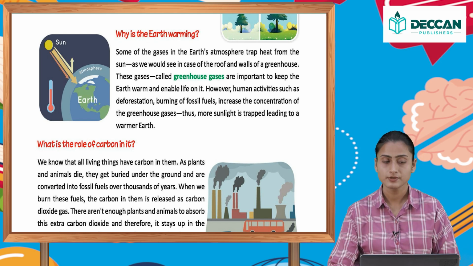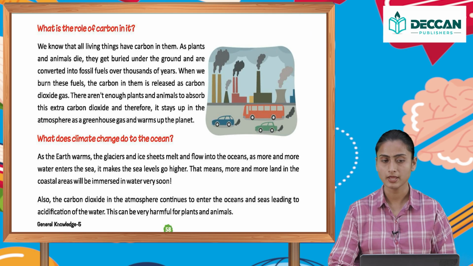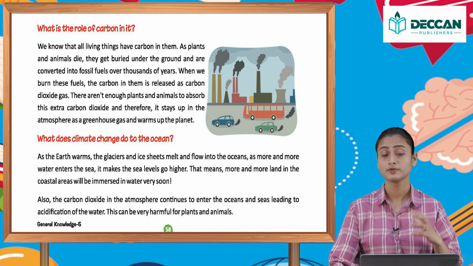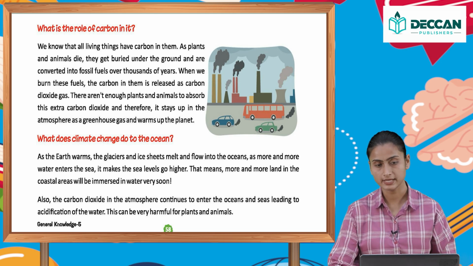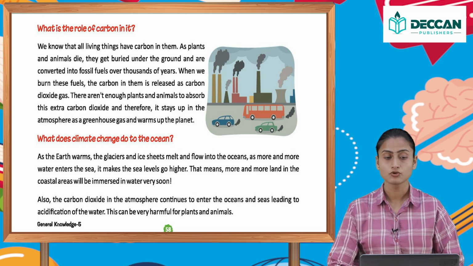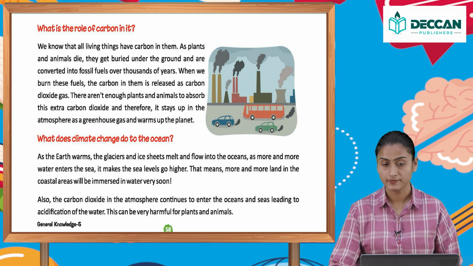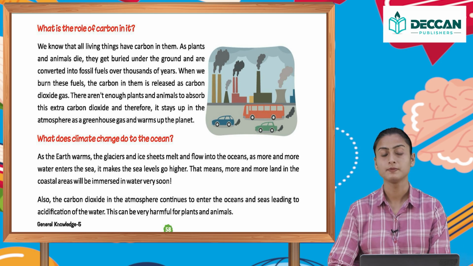What is the role of carbon in it? We know that all living things have carbon in them. As plants and animals die, they get buried under the ground and are converted into fossil fuels over thousands of years. When we burn these fuels, the carbon in them is released as carbon dioxide gas. There aren't enough plants and animals to absorb this extra carbon dioxide, and therefore it stays up in the atmosphere as a greenhouse gas and warms up the planet.